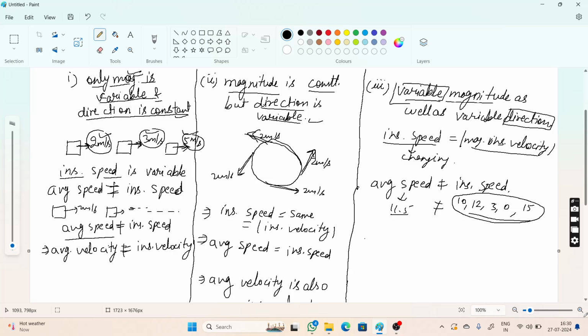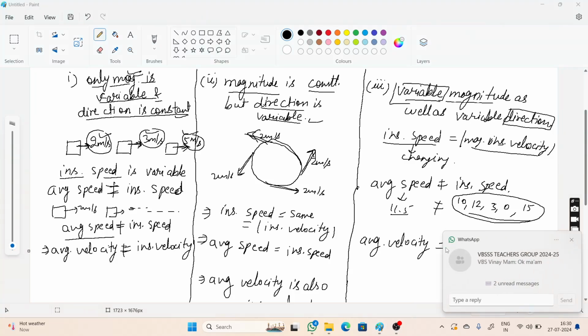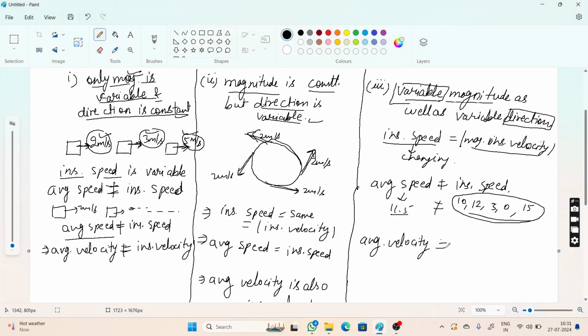And of course average velocity would not be equal to instantaneous velocity. Okay, this is the question.